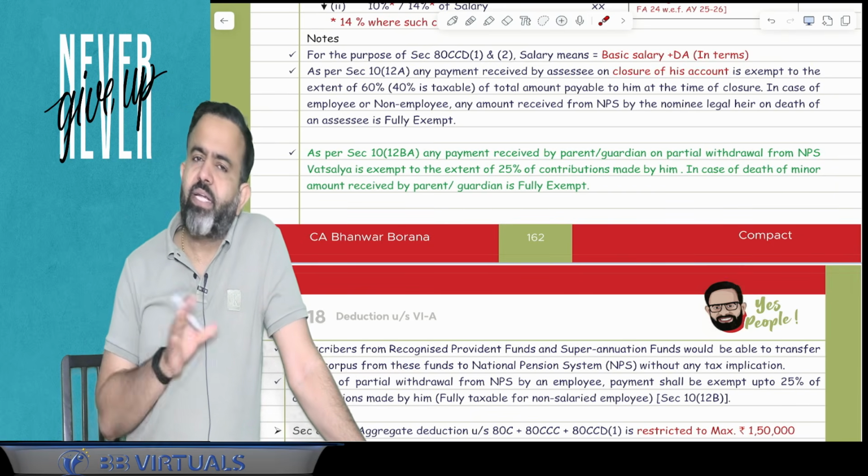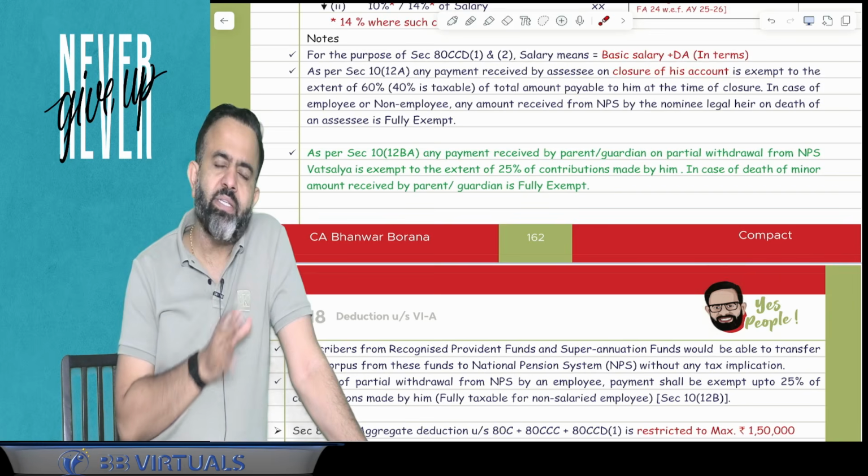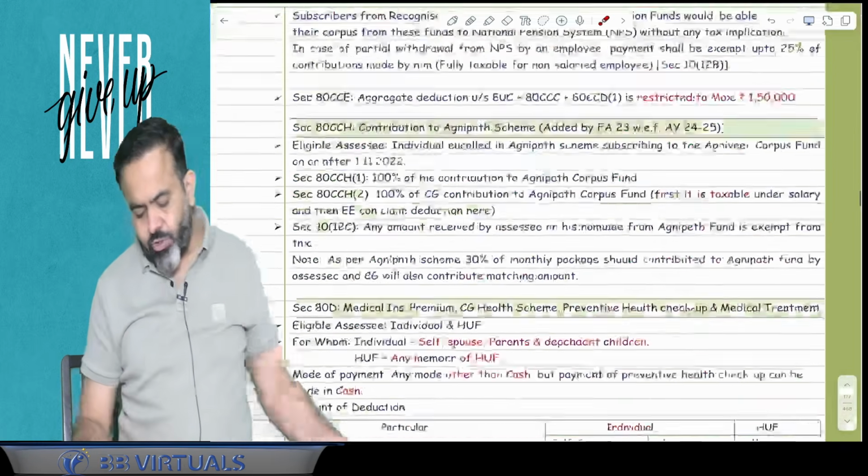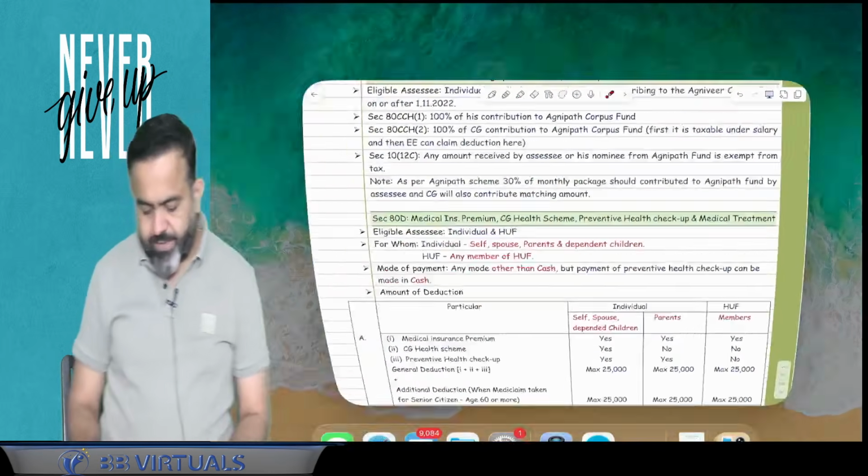But suppose there is a death of the minor child, and the amount is received by the guardian or parents, then that amount is going to be exempted. So that is one small change under section 80CCD.